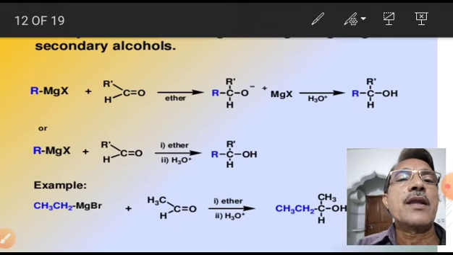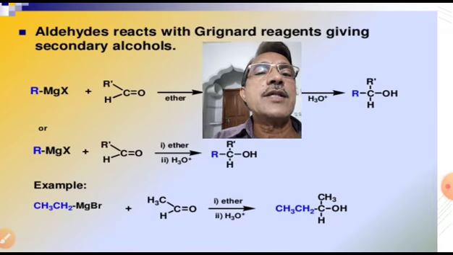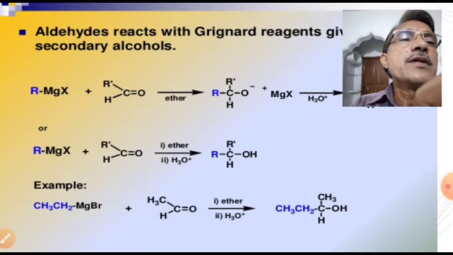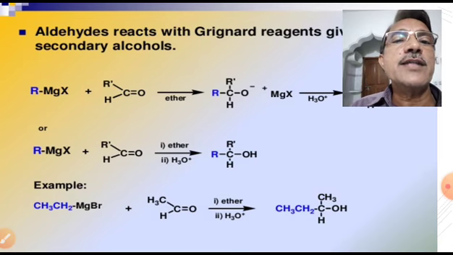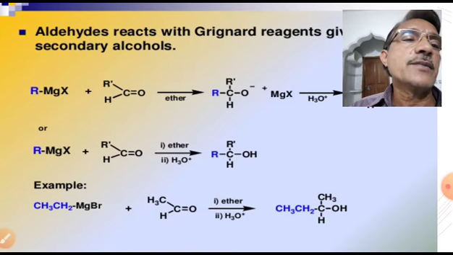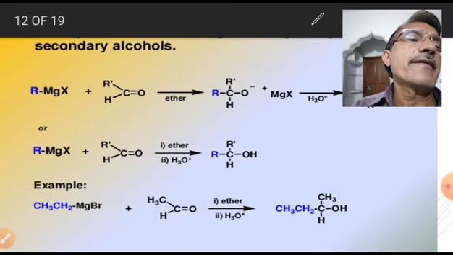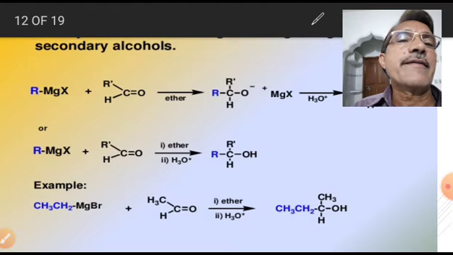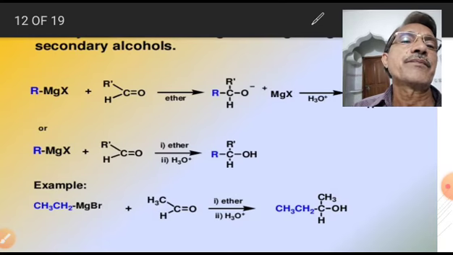Example: CH3CH2MgBr, that is ethyl magnesium bromide. Ethyl magnesium bromide on treating with acetaldehyde, which is other than formaldehyde, in the presence of ether and water gives a secondary alcohol. So any secondary alcohol can be prepared using Grignard reagent on treating with an aldehyde other than formaldehyde.